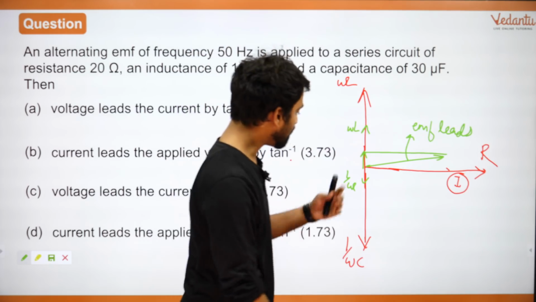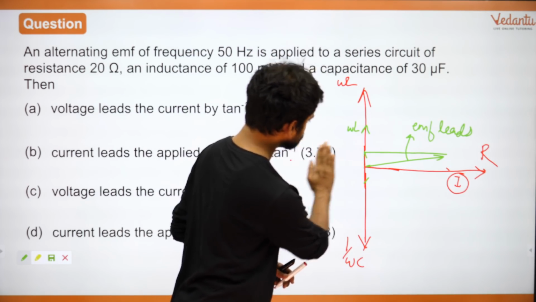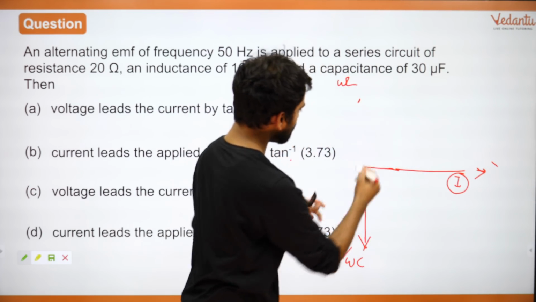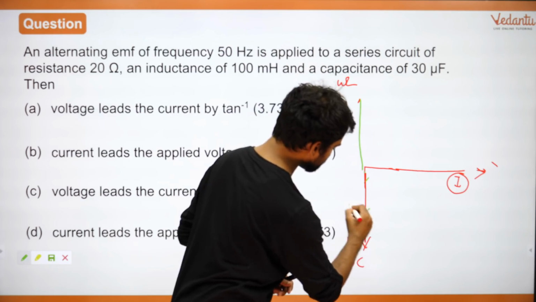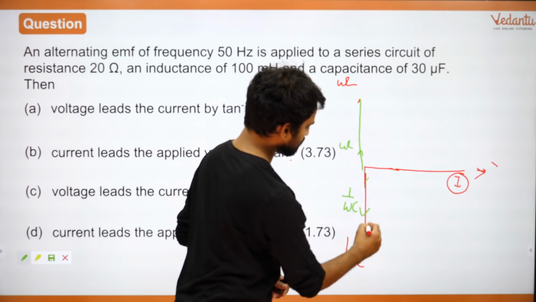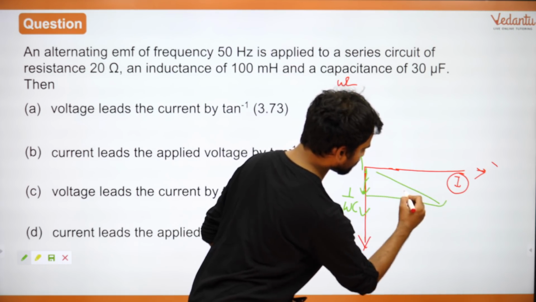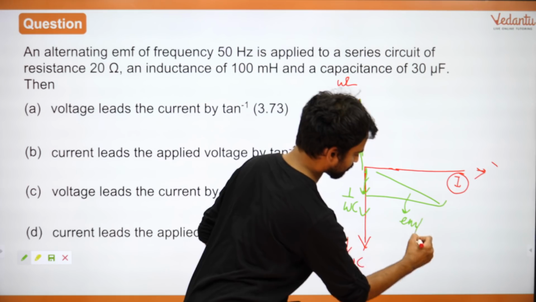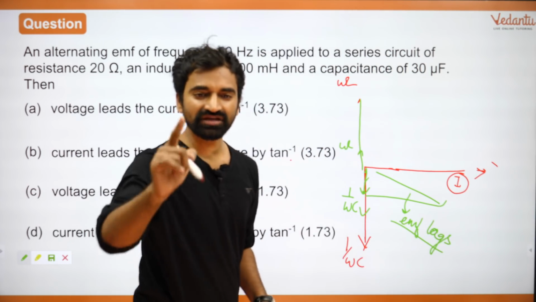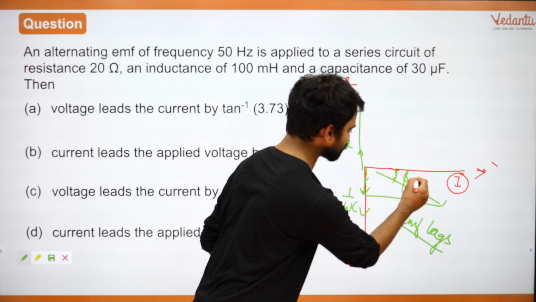On the other hand, assume that this is 1 upon omega C and this is omega L. This is bigger, so somewhere over here will be the resultant. EMF lags, right? And you can find out how it lags. This is the angle by which it lags. So this is the phi.